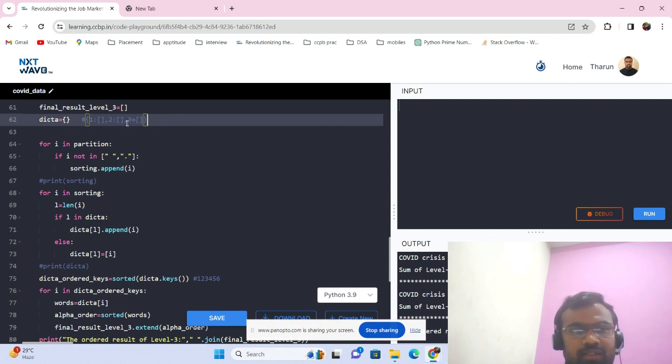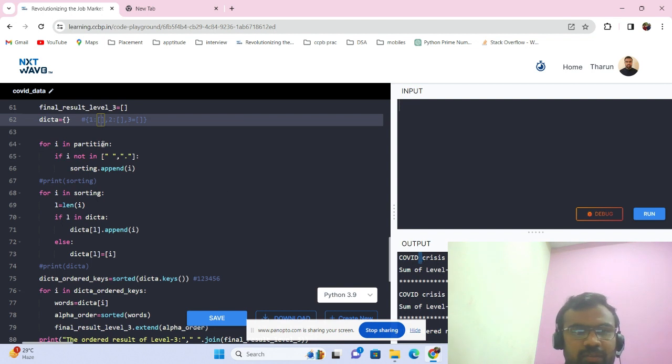So here we do not require full stops and commas. Now, for i in partition, meaning for every word in the partition, the partition contains spaces, and for alphabetical order the spaces should not be included.